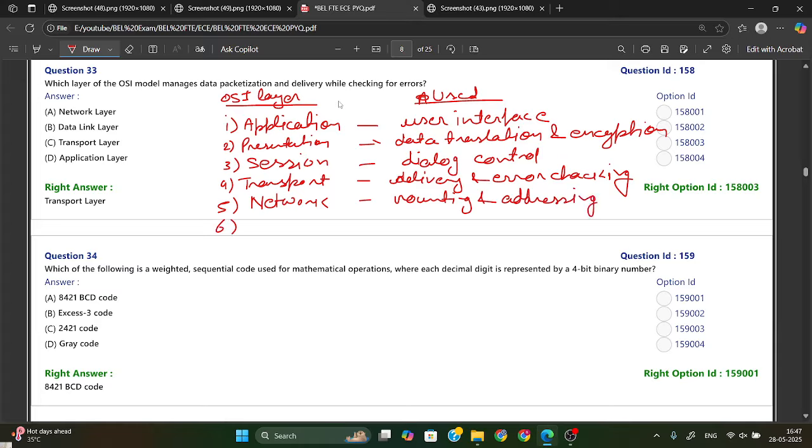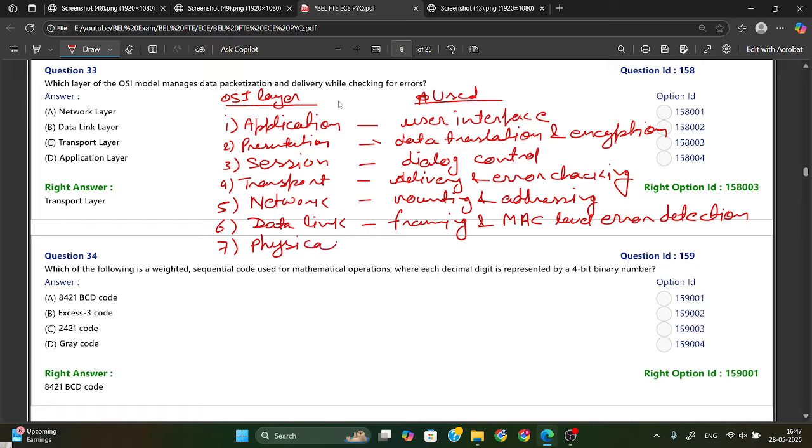Now the sixth one is your data link. Data link is used for framing and MAC level error detection. Okay, now the seventh one is your physical layer.